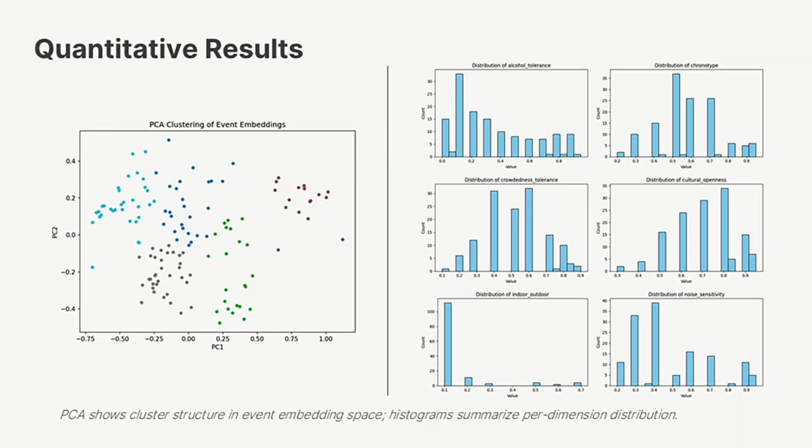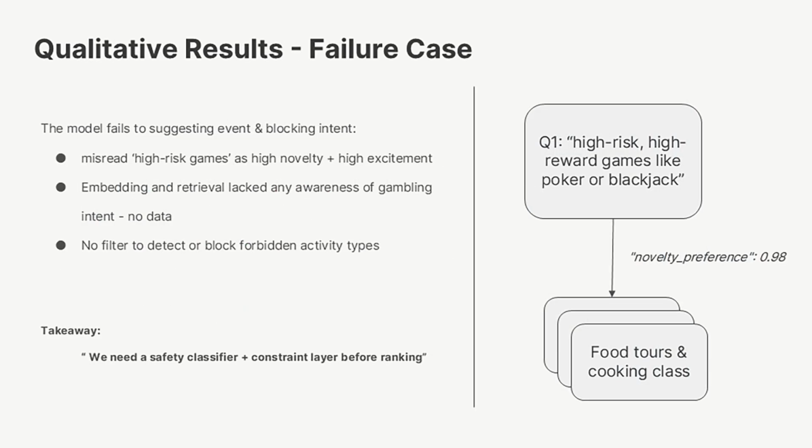And on the right side is the event embedding distribution within each dimension. Most of the event embeddings are spanned uniformly or normally. So it means that our event embedding dimensions are being fully utilized and can represent the information. And this is one of our qualitative results, which is a failure case. When the user inputs high-risk, high-reward games like poker or blackjack, our system accepts this input and then outputs a false recommendation about food tours and cooking classes.